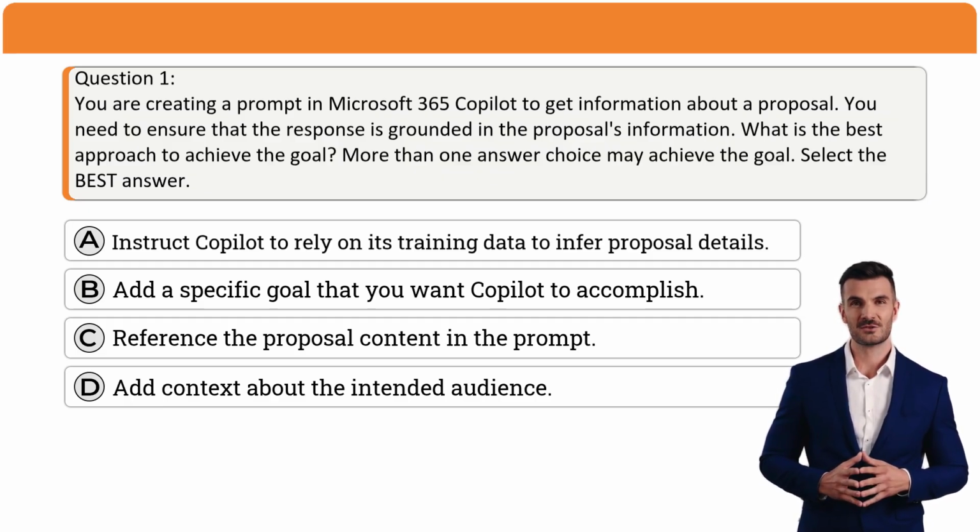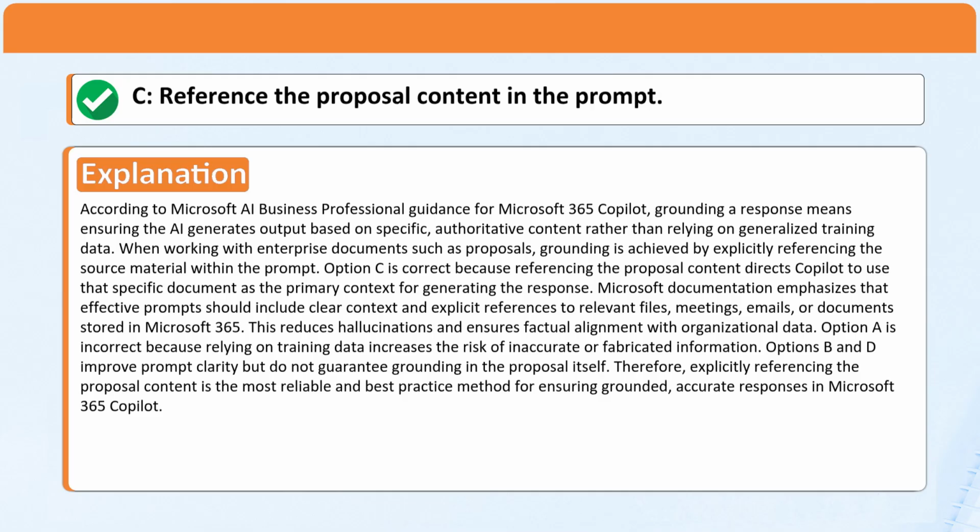A. Instruct Copilot to rely on its training data to infer proposal details. B. Add a specific goal that you want Copilot to accomplish. C. Reference the proposal content in the prompt. D. Add context about the intended audience. Correct answer. C. Reference the proposal content in the prompt.